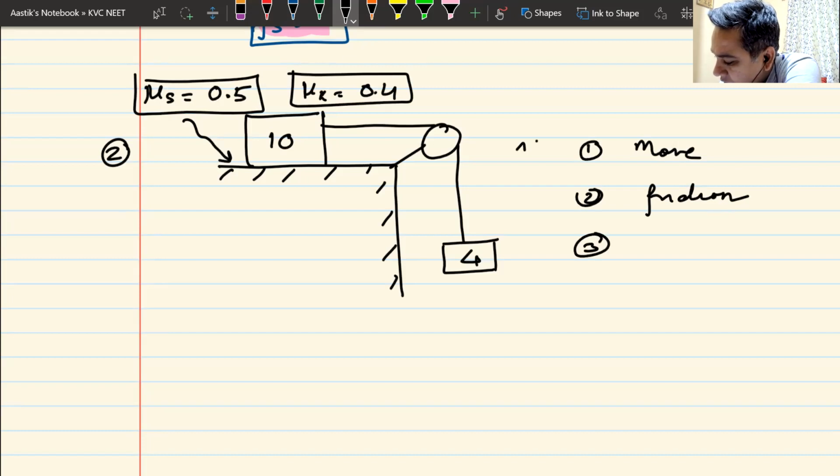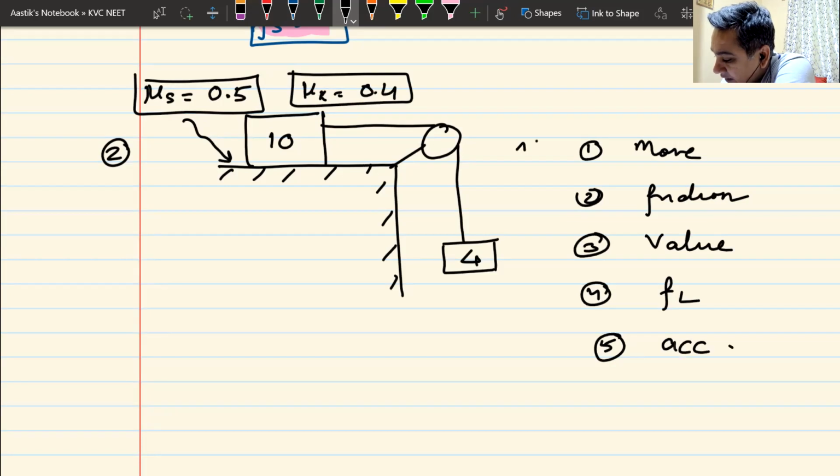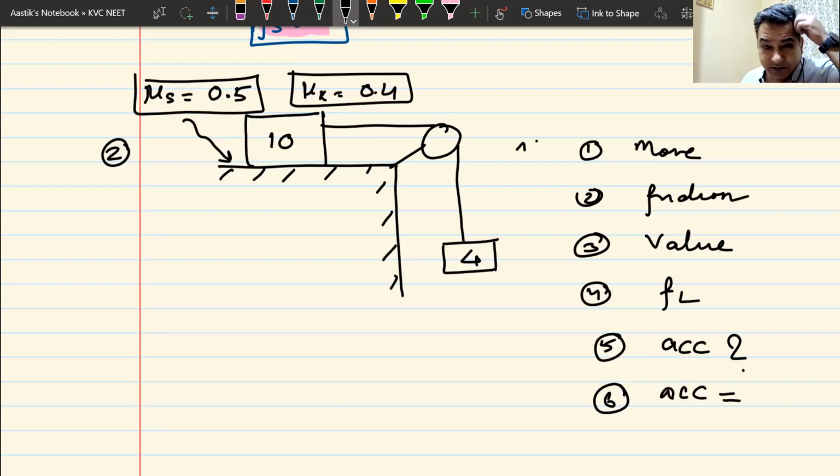Number three, value of friction. Number four, the value of limiting friction. Number five, does the block accelerate? Number six, if they accelerate, what is the acceleration? Your time starts now.